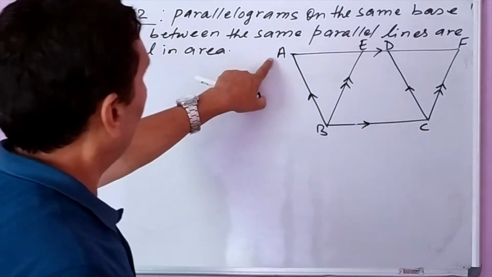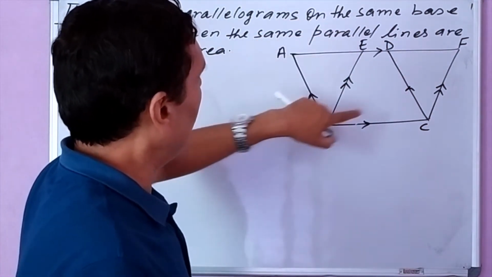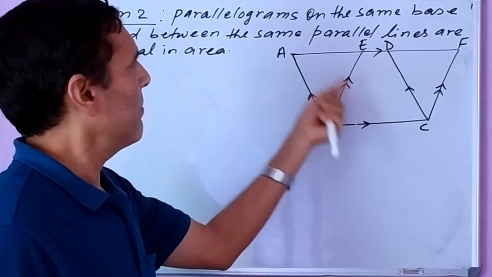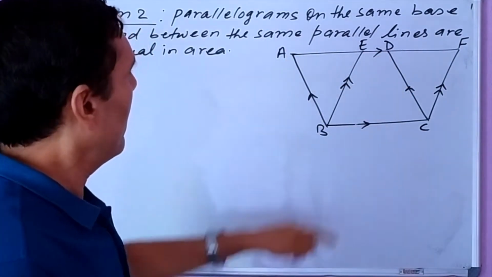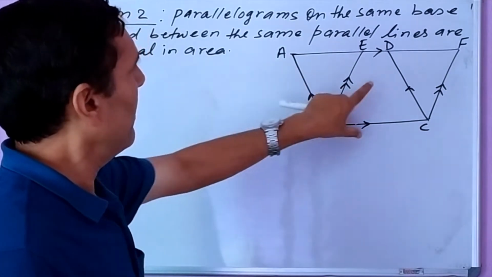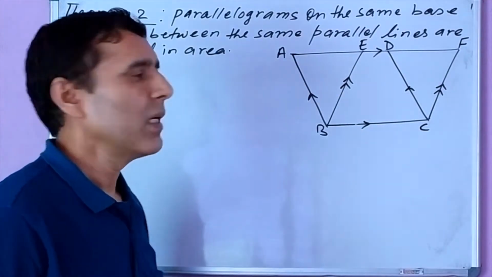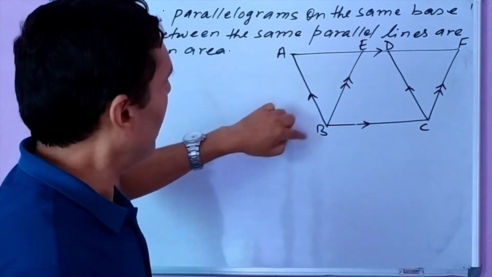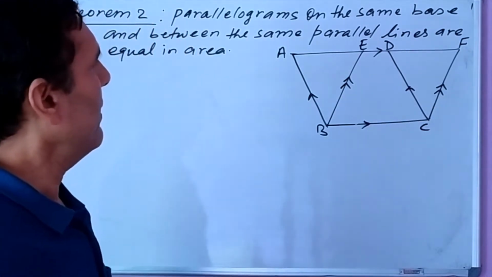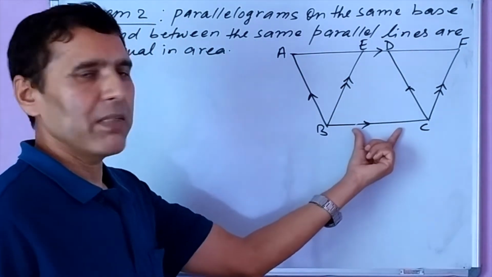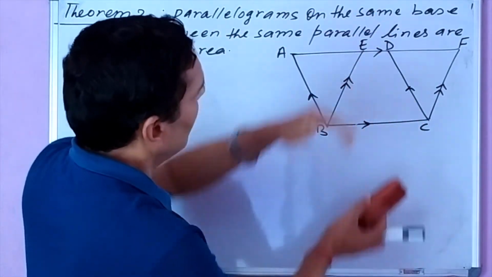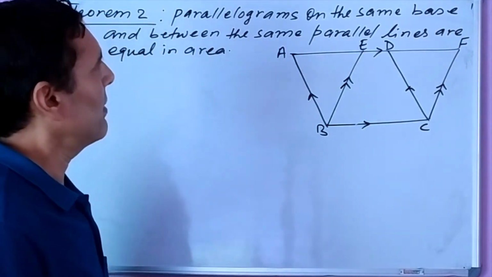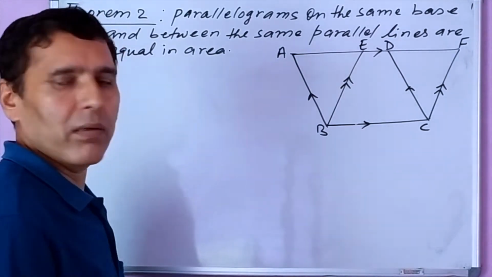Here we can see parallelograms ABCD and EBCF standing on the same base BC and between the same parallel lines BC and AF. Again I am repeating, in this figure there are two parallelograms, ABCD and EBCF. Both are standing on the same base BC and lying between the same parallel lines AF and BC.